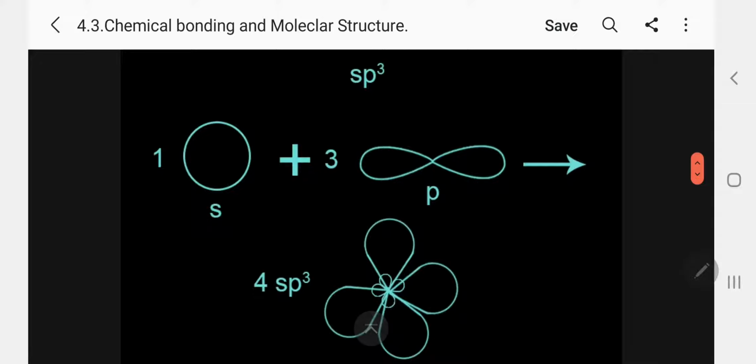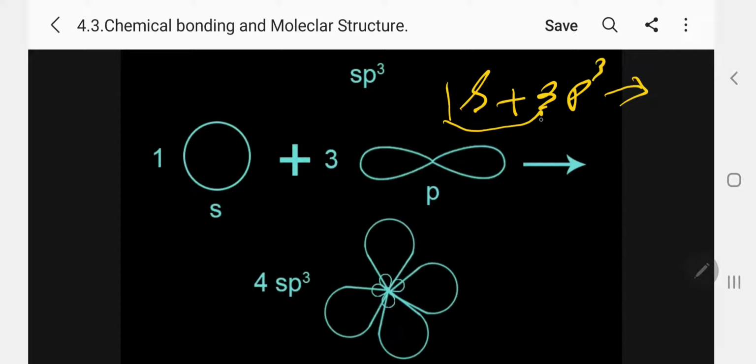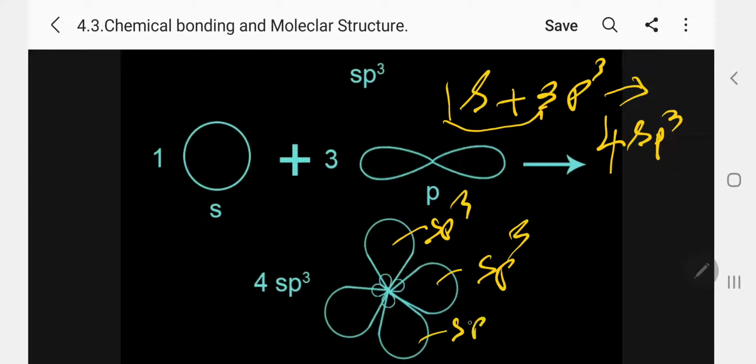sp3. Here kindly follow: 1s plus 3p. As usual, you write s, p3. Adding 1 plus 3 gives 4, so 4 sp3. This is the shape of sp3, for carbon or any central atom, with equal size sp3, sp3, sp3, sp3.